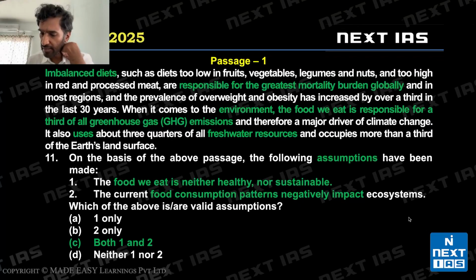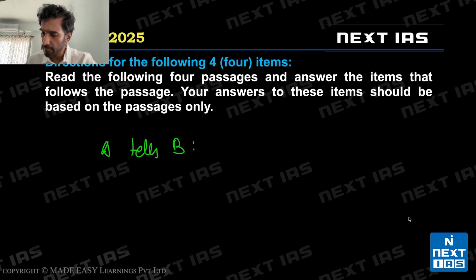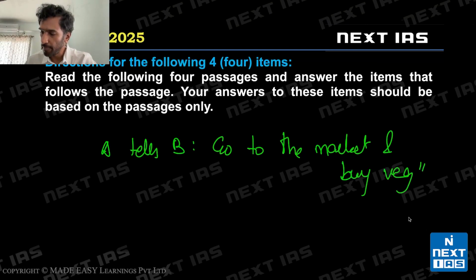So imbalanced diets, we are told here we are looking for assumptions. By the way, just a moment, let me define assumptions for all of us. I've discussed this in class also, but please make a record. Let's say A tells B, go to the market and buy vegetables.